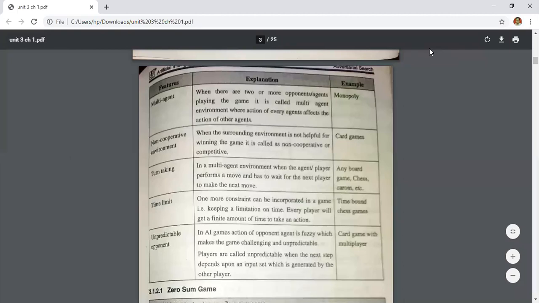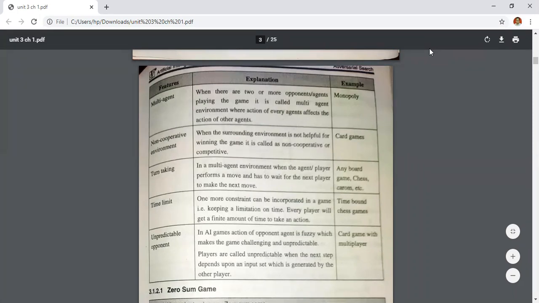Then unpredictable opponent. Unpredictable opponent means you cannot predict the opponent's move or the opponent's strategy, and that game is called an unpredictable opponent game. In AI games, the action of the opponent agent is fuzzy. Fuzzy in the sense that you cannot predict it, which makes the game challenging and unpredictable.